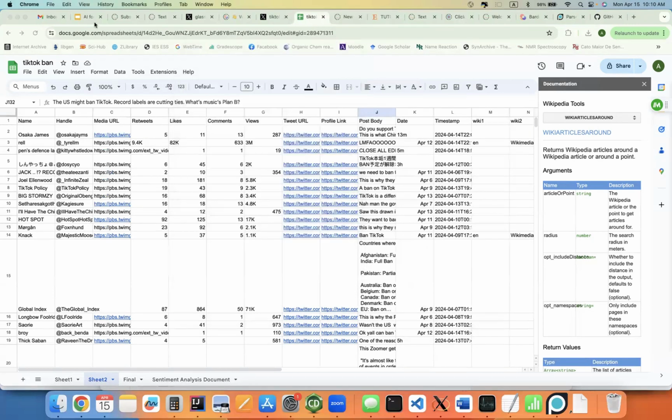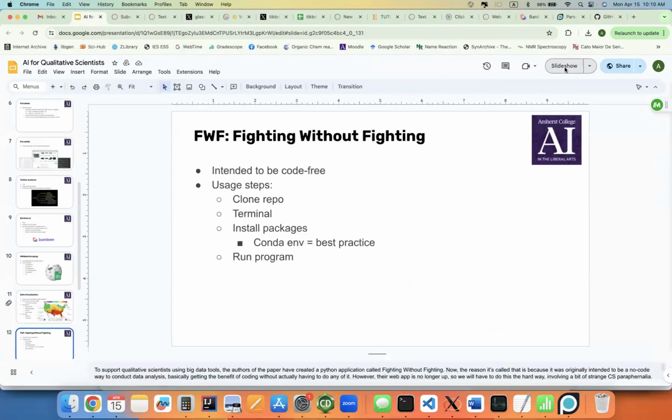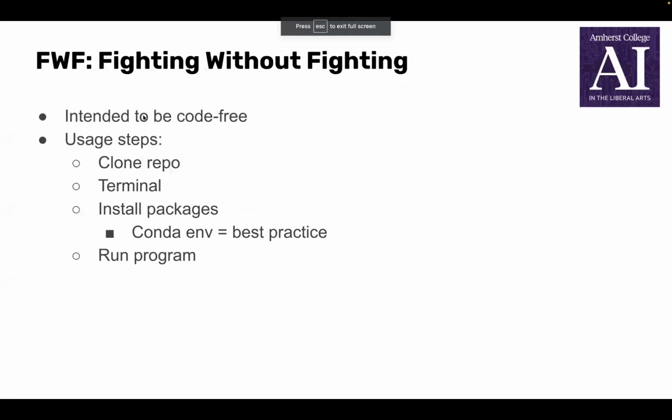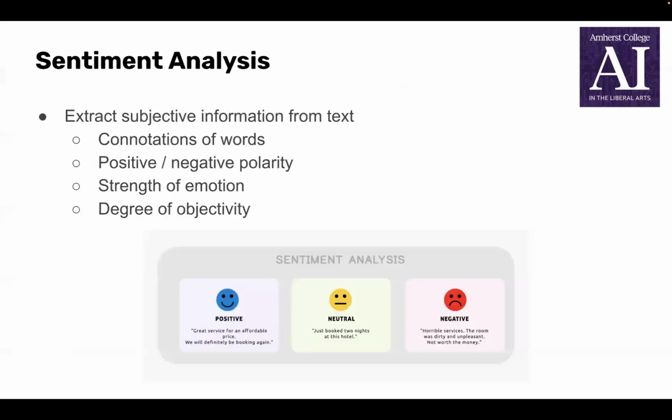Okay, so now that we've established that our tweets behave approximately the way we expected, and there weren't any super common, super large, unreasonable words that would have made us reconsider our data scraping approach, now it's time to do some sentiment analysis. Sentiment analysis is basically extracting subjective information from text, such as the connotation of words, whether a statement is positive, negative, or neutral.